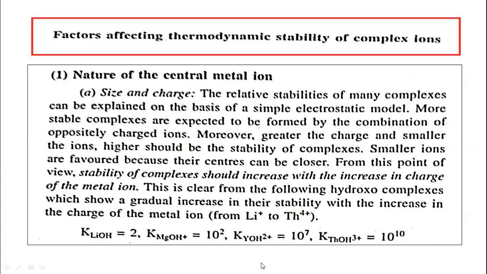So let us discuss the nature of the central metal ion. The first factor is size and charge of the central metal ion. Size means its ionic size or atomic size, and what is the charge on the central metal ion?